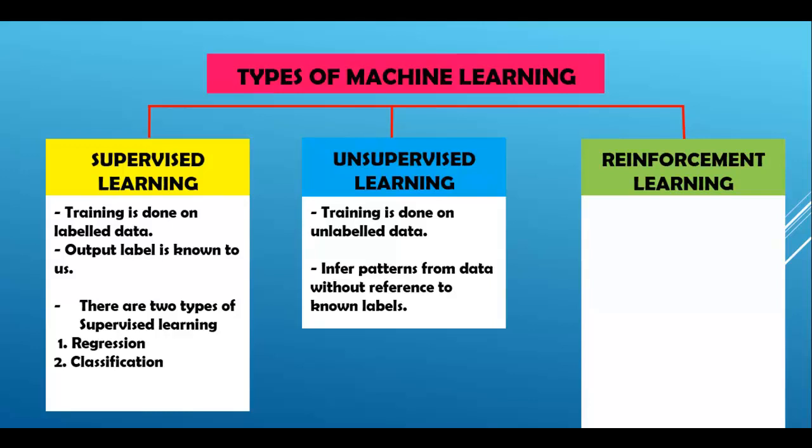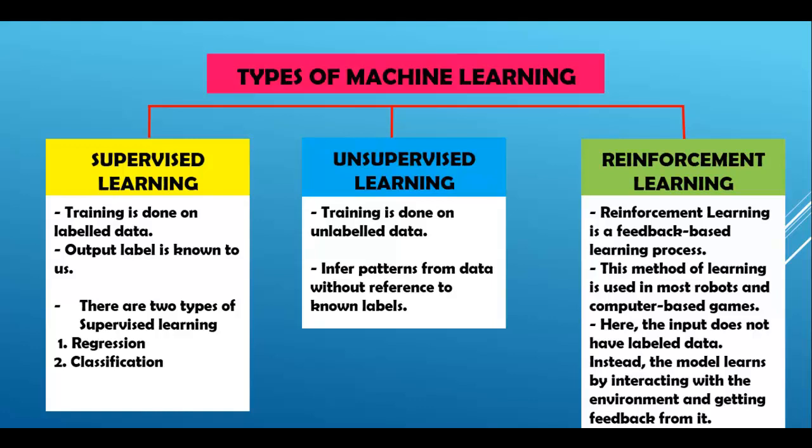Now, reinforcement learning. Reinforcement learning is a feedback-based learning process. This method of learning is used in most robots and computer-based games. Here, the input does not have labeled data. Instead, the model learns by interacting with the environment and getting feedback from it.